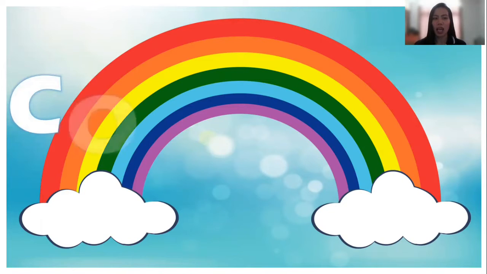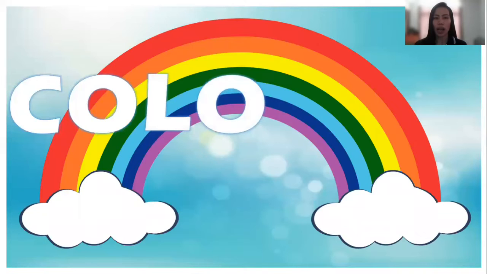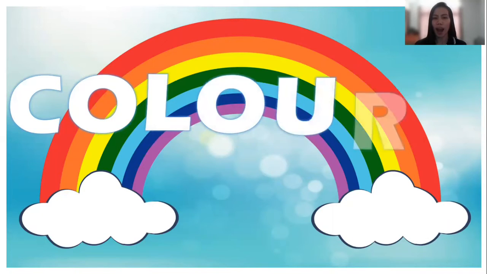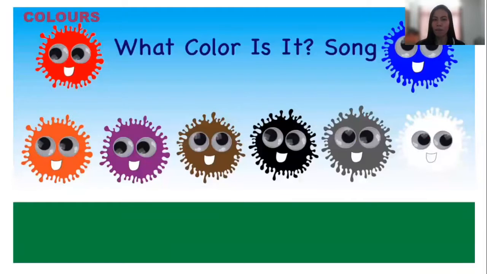C O L O U R S. Colors. Again, colors. Can you see a beautiful rainbow? A colorful rainbow? Wow, very good. Again, say colors. Good job, KG1 students.